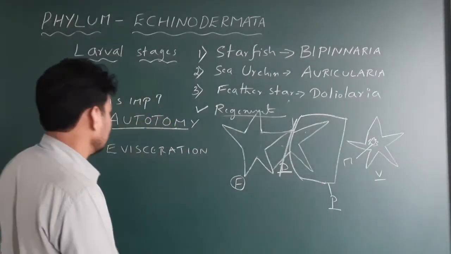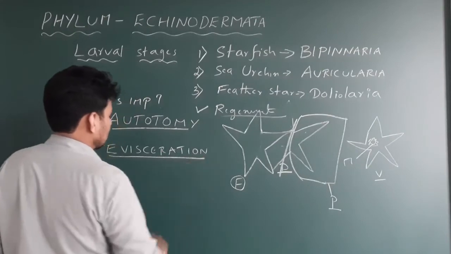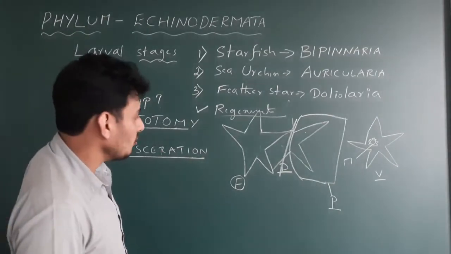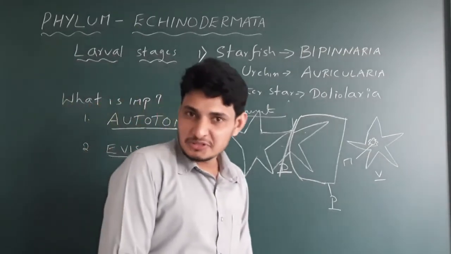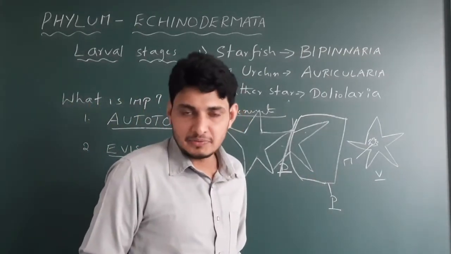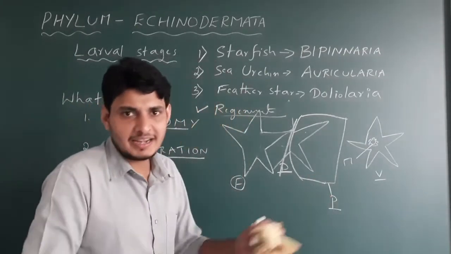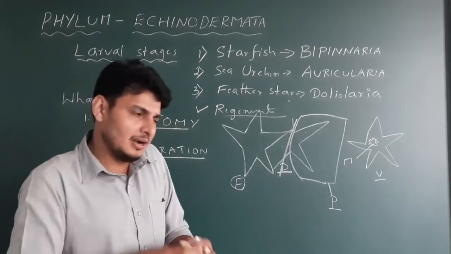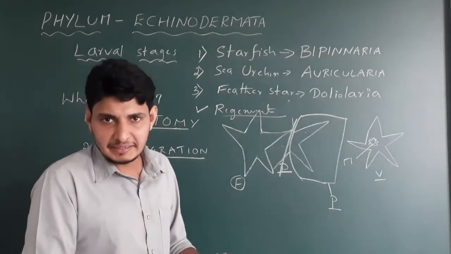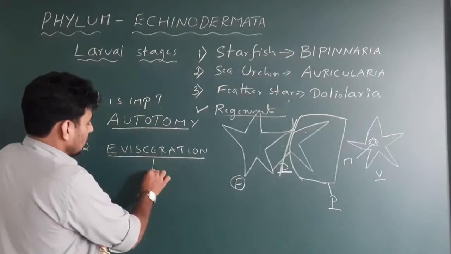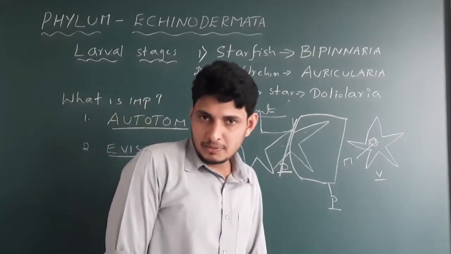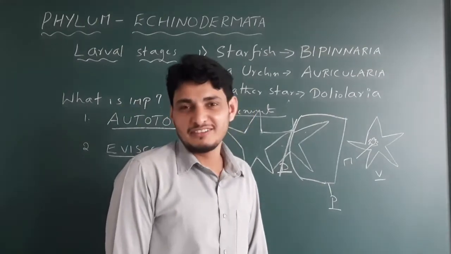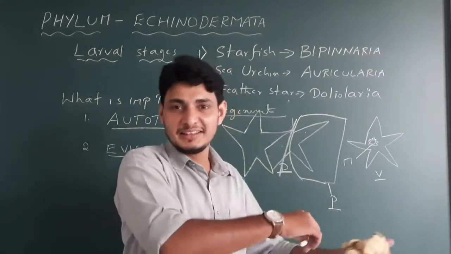Done? Easy? Okay. What is this evisceration? Evisceration is normally a mechanism exhibited by angry echinoderms when they are very angry. Got it? If a predator is actually attacking these echinoderms, and sometimes they also become very angry, or maybe like a male echinoderm is fighting with a female echinoderm. Not female, normally they don't fight with female, another male with another male.